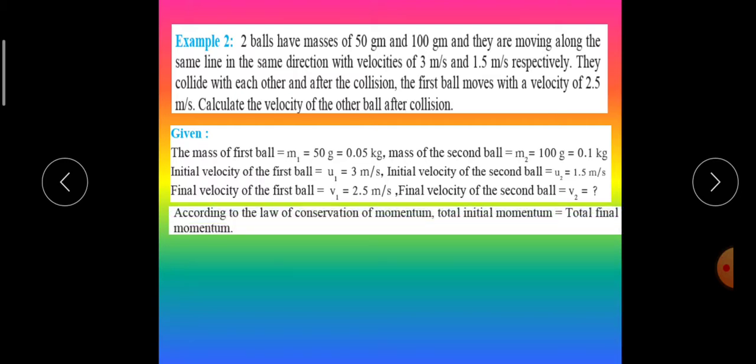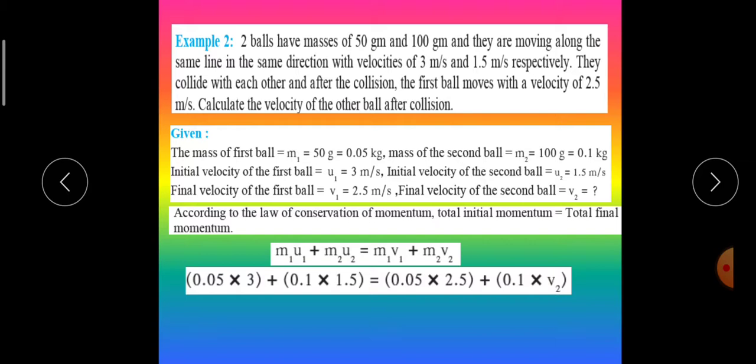Total initial momentum is equal to total final momentum. m1 u1 plus m2 u2 is equal to m1 v1 plus m2 v2. Let us put in the values and solve. So this will be 5 3s are 15, 0.15. This is multiplied by 1, so it will become 0.15. Then 25 5s are 125, decimal point after 3 places, so it will be 0.125. This will be 0.1 v2.